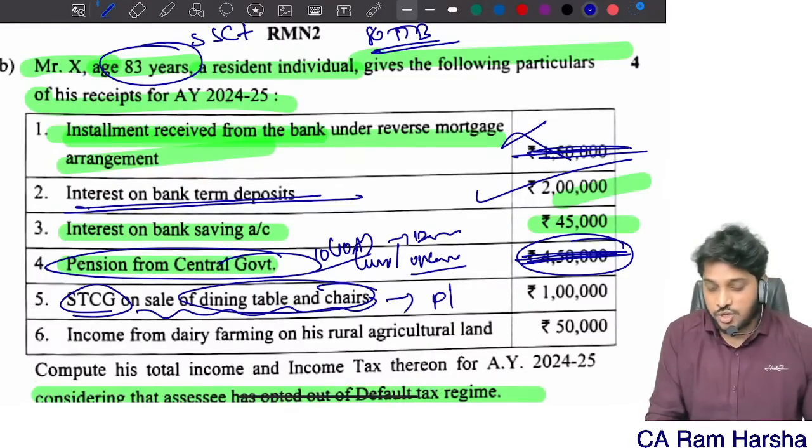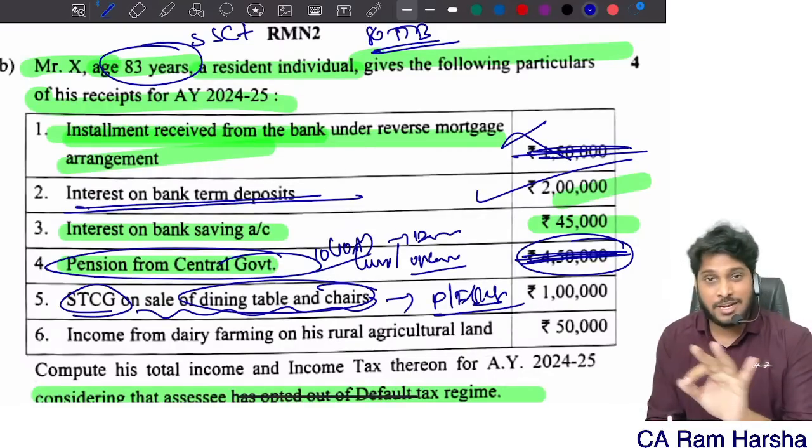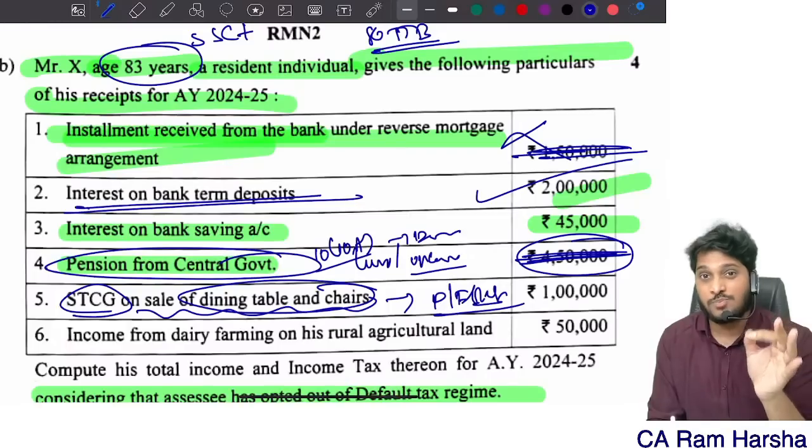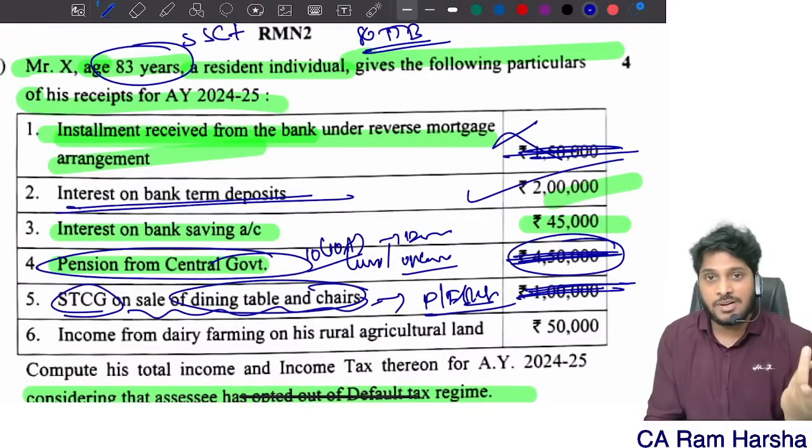Dining table and chairs are personal effects. Remember, dining table and chairs are personal effects. They are never capital assets. Personal effects are those which are movable and are used for personal purpose. These are personal effects. This is not at all liable for tax.